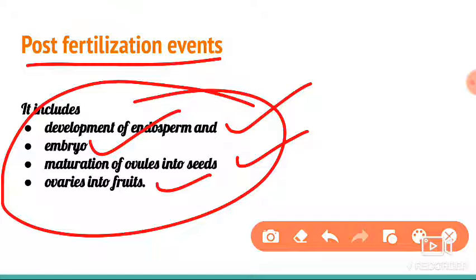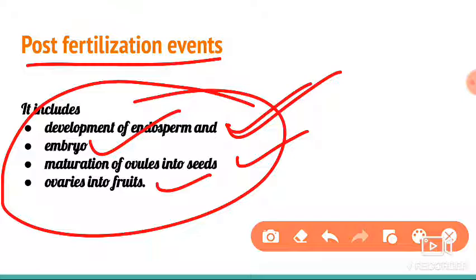In this we already studied about the endosperm, what is endosperm and the types of endosperm. Usually, in the central cell there is a presence of polar nuclei. They are going to be fused with one gamete and they will form endosperm. Its function is mainly to nourish the developing embryo. That is the function of endosperm. And the endosperm can vary.